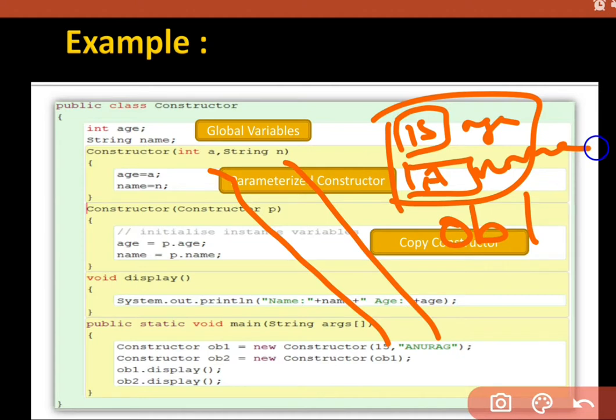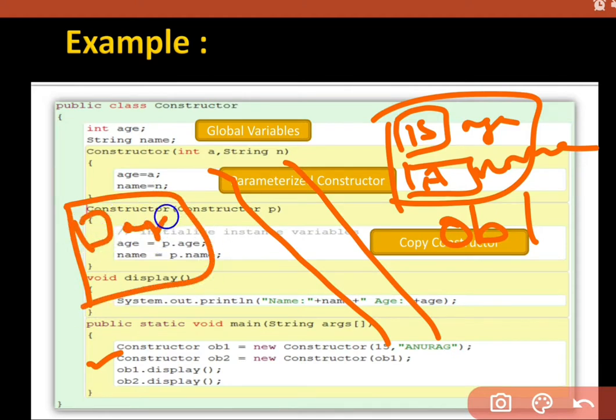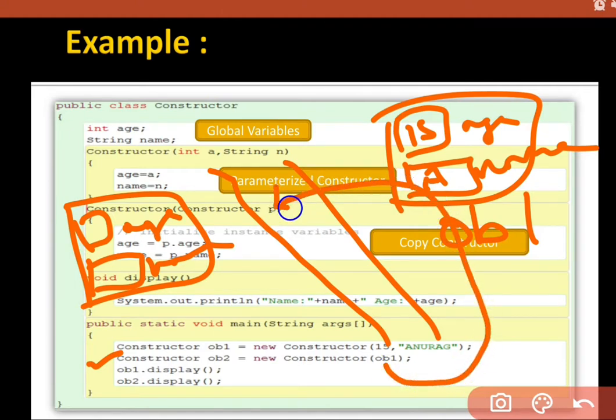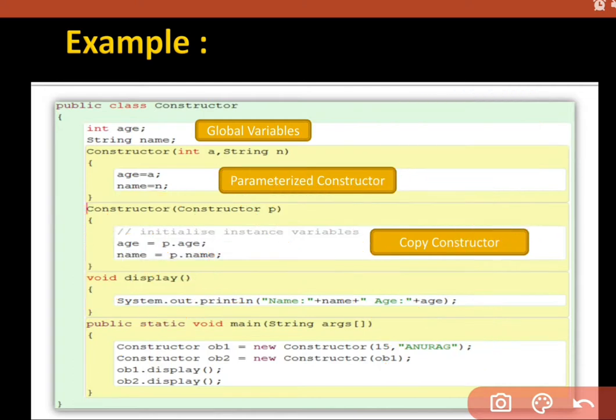But when I am creating ob2, ob2 again has memory for age and again has memory for name. But I am going to provide ob1 inside p. Then what happened? This object is ob2, but I am providing the value of ob1 to p.